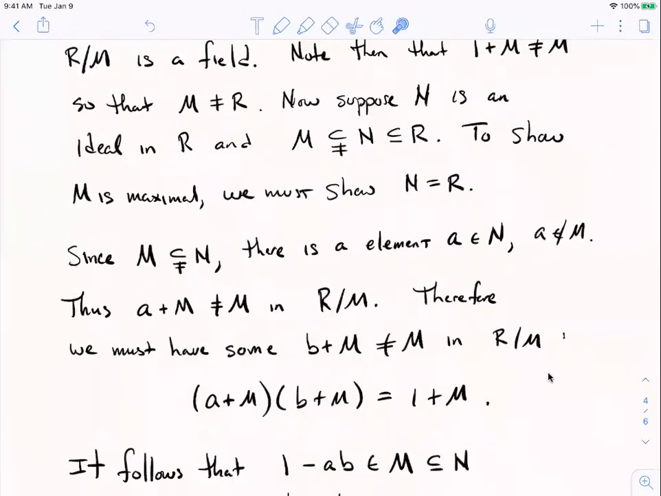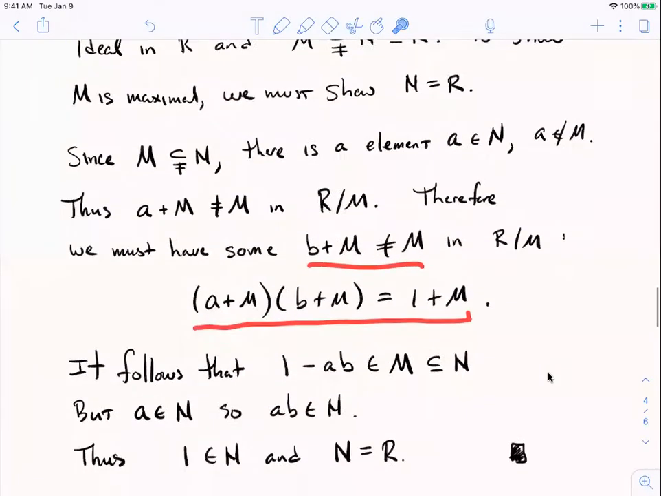You could write a plus M inverse, but I'm just going to write b plus M. I don't want to write a inverse. I'm not claiming that a is a unit. I'm claiming that a plus M, the coset in the quotient ring R over M, is a unit. Right? So there has to be some other element in the quotient ring that I multiply by a plus M to get 1. That's what it means to be a unit. Every non-zero element in R over M is a unit, because R over M is a field.